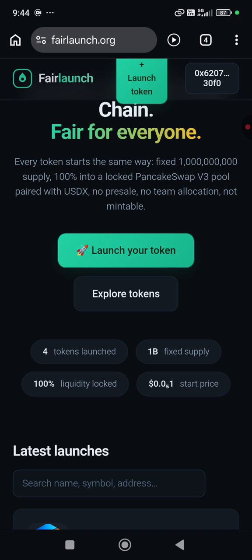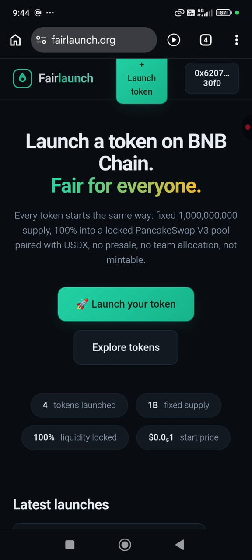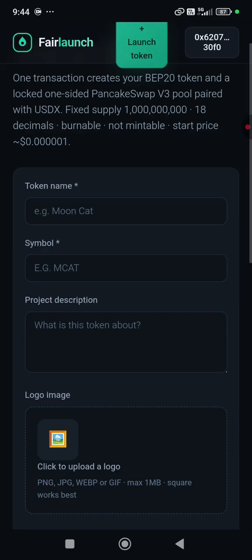Actually, no fees, no swapping fees. So if you buy using $100, you will sell the same or maybe more. Okay, so no risk at all, zero risk. But the most important point, you have to buy the first one. When you're creating the token, just buy. Okay, I will teach you.